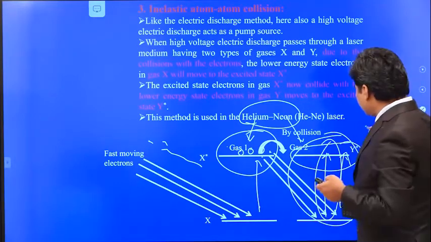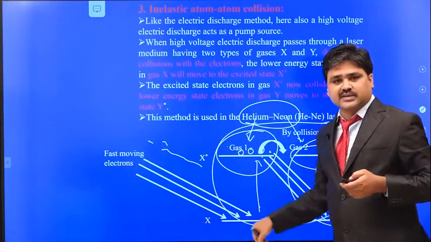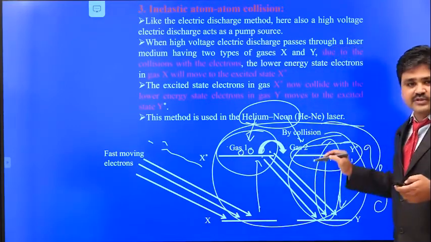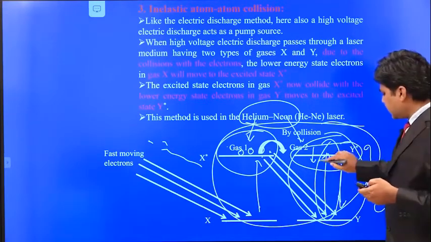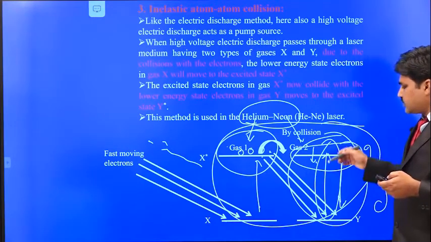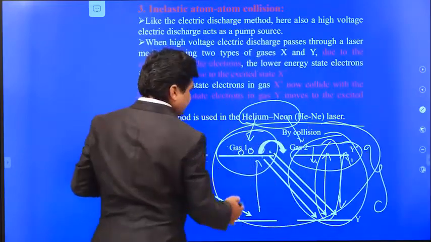Even though the total mixture of the two gases is called the active medium, the laser transition is taking place only in gas 2, so only gas 2 is said to be the active center, because the stimulated emission radiation is taking place here.